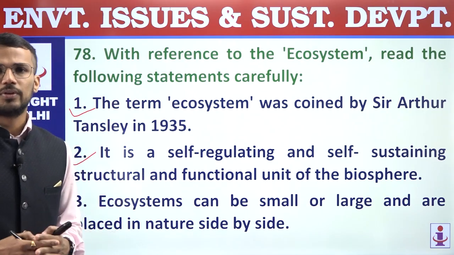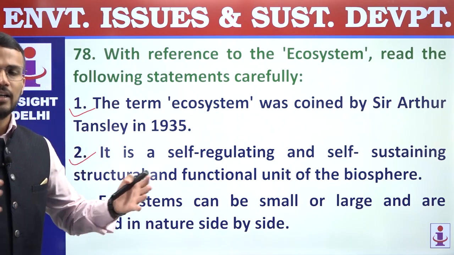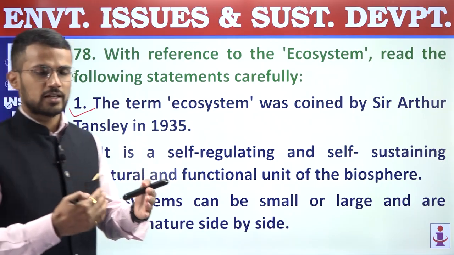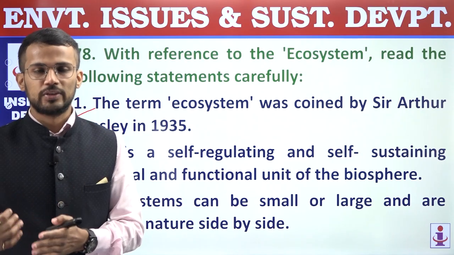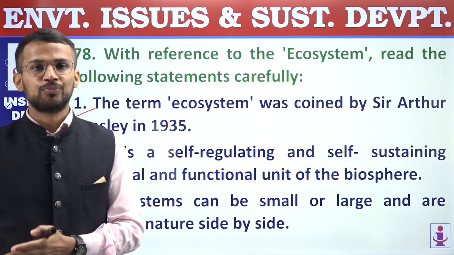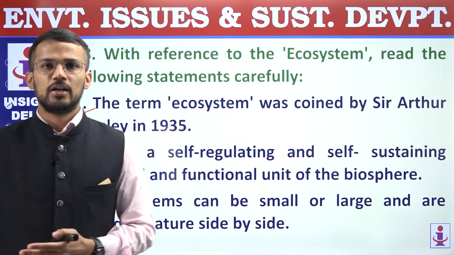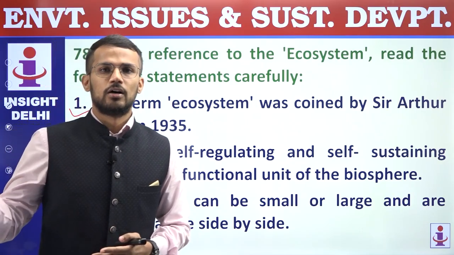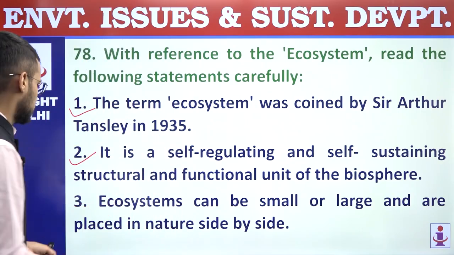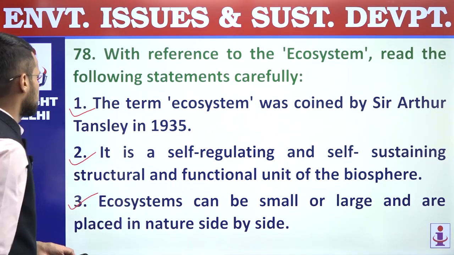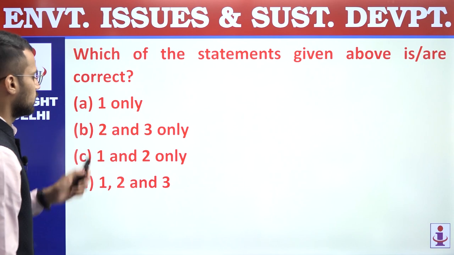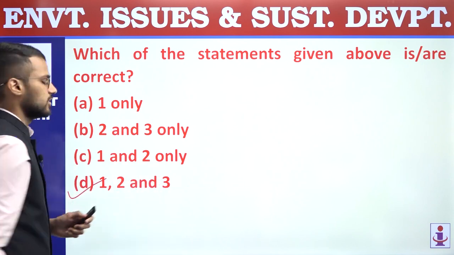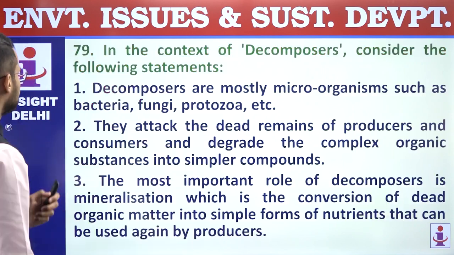So the size of ecosystems vary and they are placed side by side. For example, a forest ecosystem will be along with grassland ecosystem nearby, and this grassland ecosystem will be placed along with desert ecosystem. So yes, the third statement is also correct. So all these three statements are correct. We are supposed to find out correct statements. All three are correct, and that's why the answer is D, 1, 2 and 3.